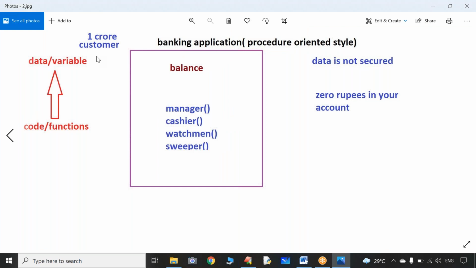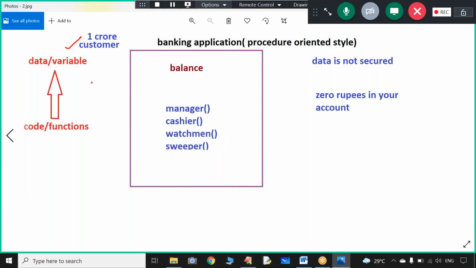Suppose one valuable customer is there, one VIP customer for this bank. Always he will maintain 1 crore minimum balance in his account. One fine day, he approached the manager for balance inquiry. Assume the manager replied that you are having 0 rupees in your account. That means someone updated the balance from 1 crore to 0.